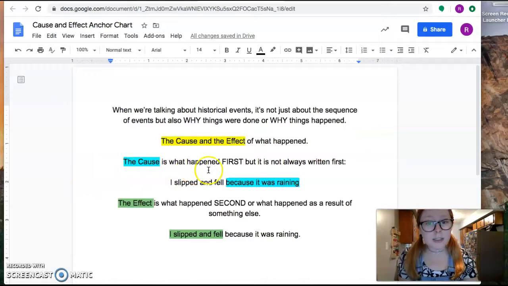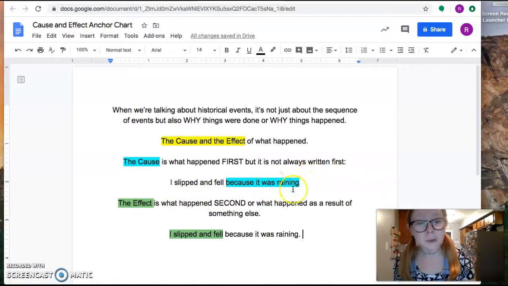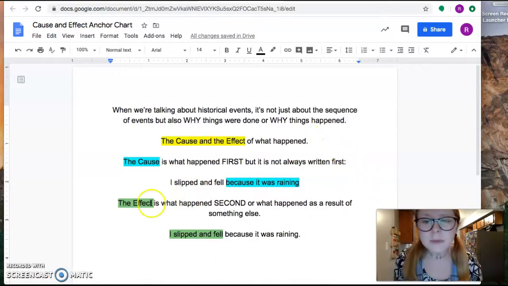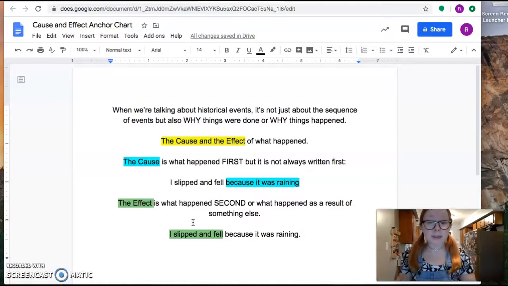And that's the cause and effect of what happened. So the cause is what happened first. It's what happened first, but it is not always written first. An example of this would be, I slipped and fell because it was raining. So it had to rain first to make me slip and fall, but it's not written first in the sentence. And the effect is what happened second, or what happened as a result of something else. So I slipped and fell because it was raining. That's what happened because of the rain.